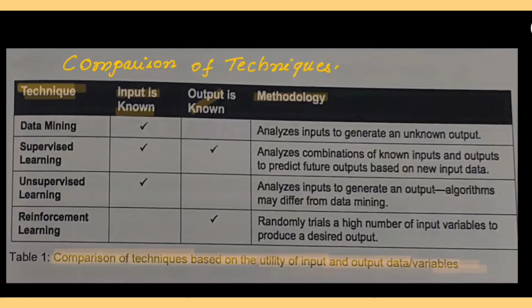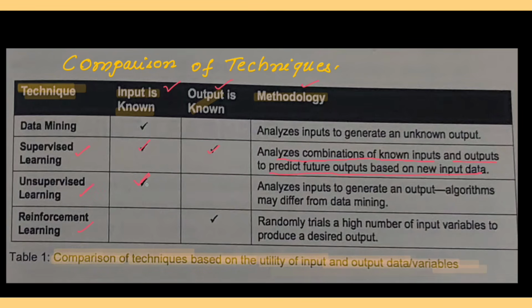Now as we have completed the topics on supervised, unsupervised and reinforcement learning, you can see here the comparison, with respect to three headings: input, output and methodology. So let us take supervised learning: input is known, output is known. That means you are giving the labeled data. The dependent variables are also mentioned there. So it analyzes combinations of known inputs and outputs to predict future outputs based on the new input data.